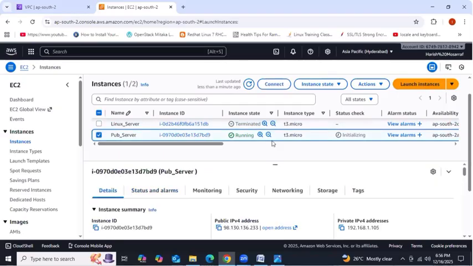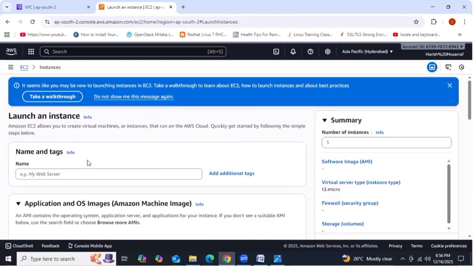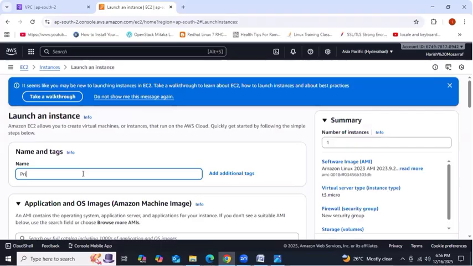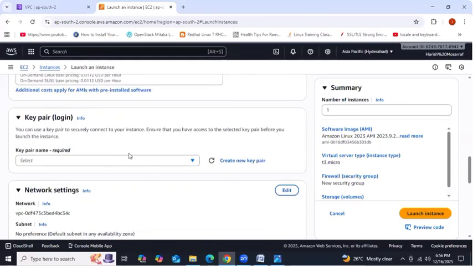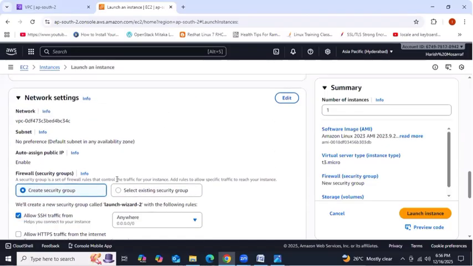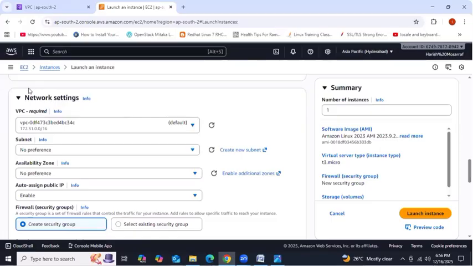Launch instance again, then provide the instance name, for example, private server. Same Linux instance I'm using. Go a little bit down and then same key I'm selecting. You can use the same key for multiple instances. Then go to network settings, edit network settings.